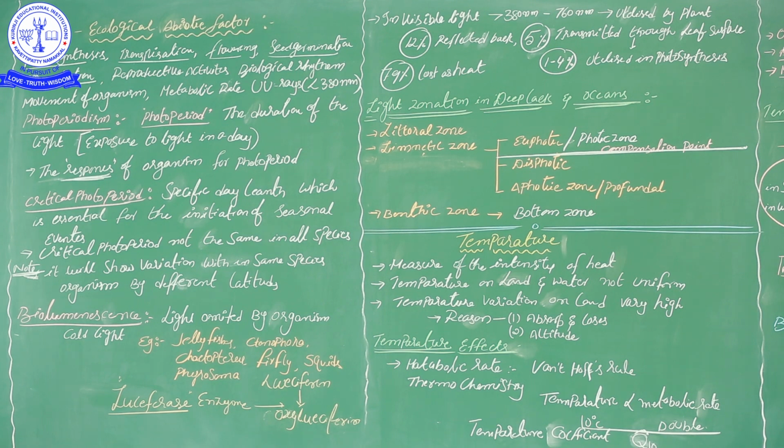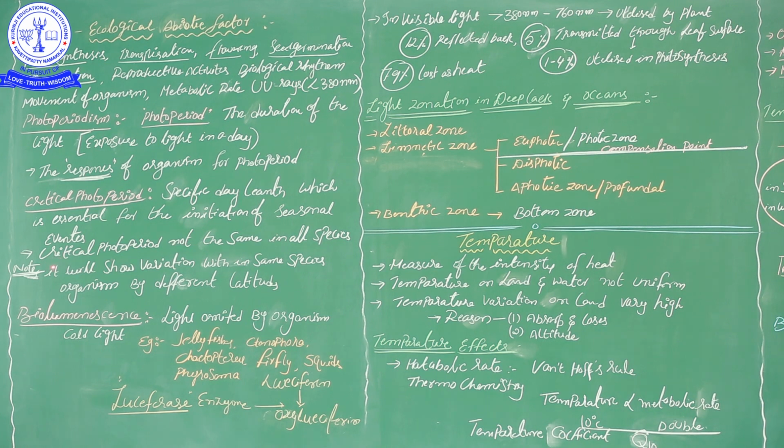For example, for human beings the critical photoperiod is different, for plants it is different, and even among mammals, other mammals except human beings have different critical photoperiod durations, because they need their own convenient light or temperature.